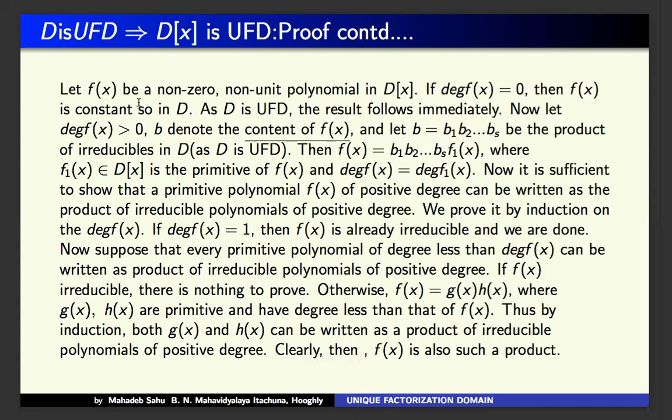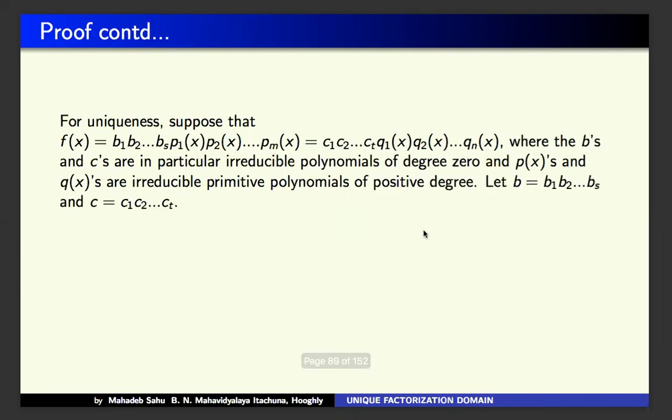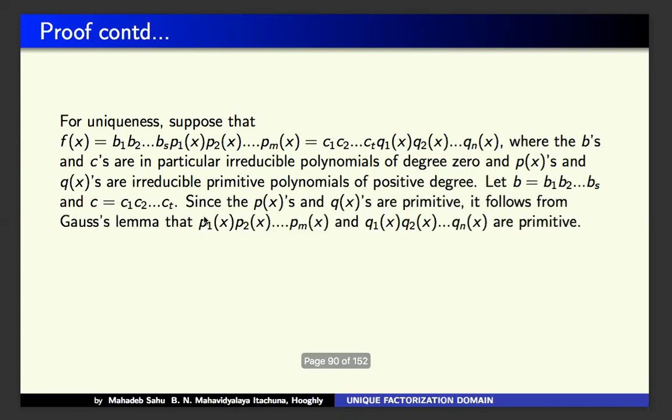Now f(x) is non-zero, so let b equal b1 up to bs and c equal c1 up to ct. I'm writing it here. Then p(x) and q(x) are primitive.